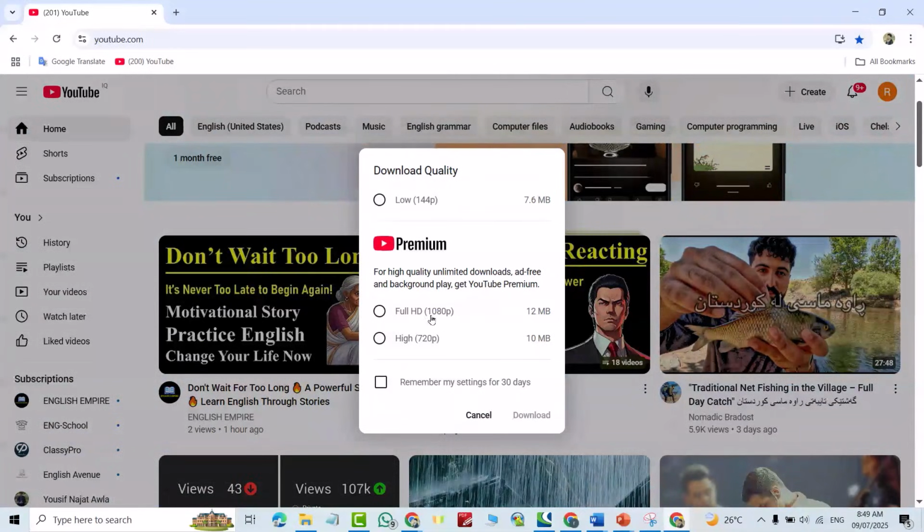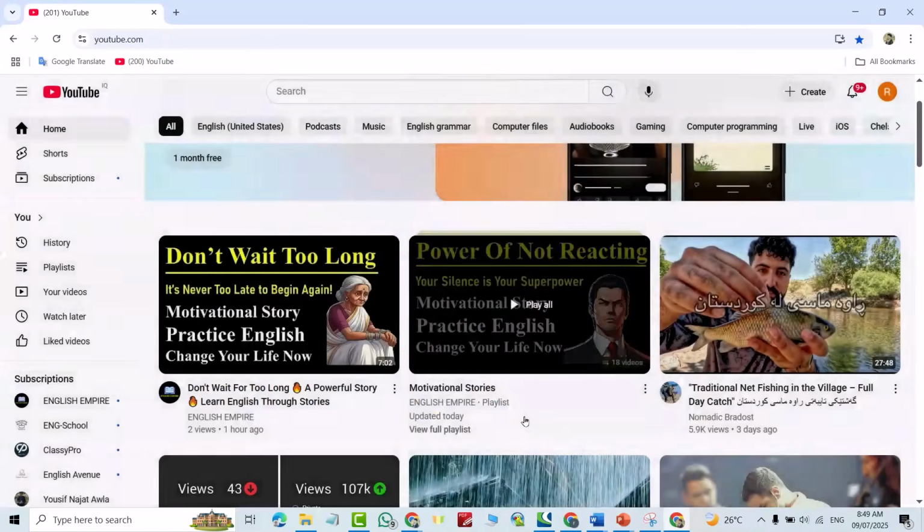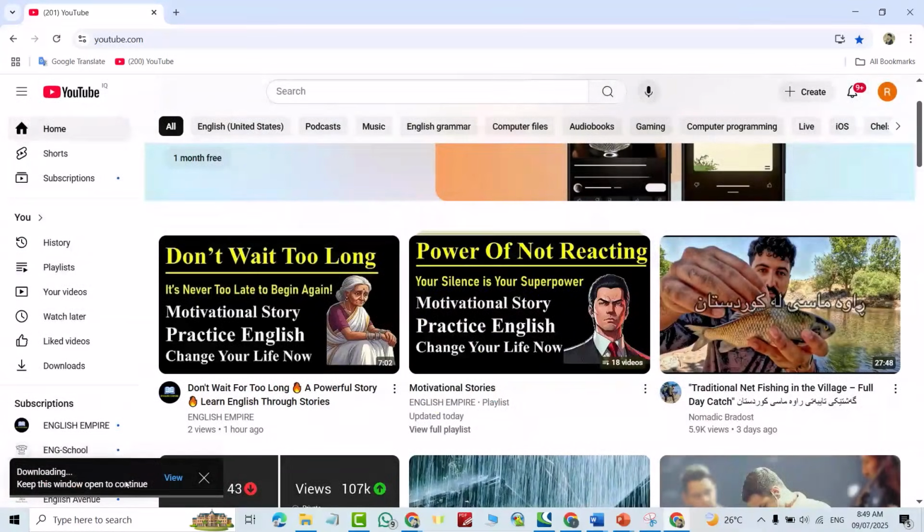For full HD, you have to pay, but for low quality, it's free. Just click this one. You see here we have remember my setting for 30 days. This download lasts for 30 days and you need internet once in 2 days. But it's free. Just download. Here we can see the download started.